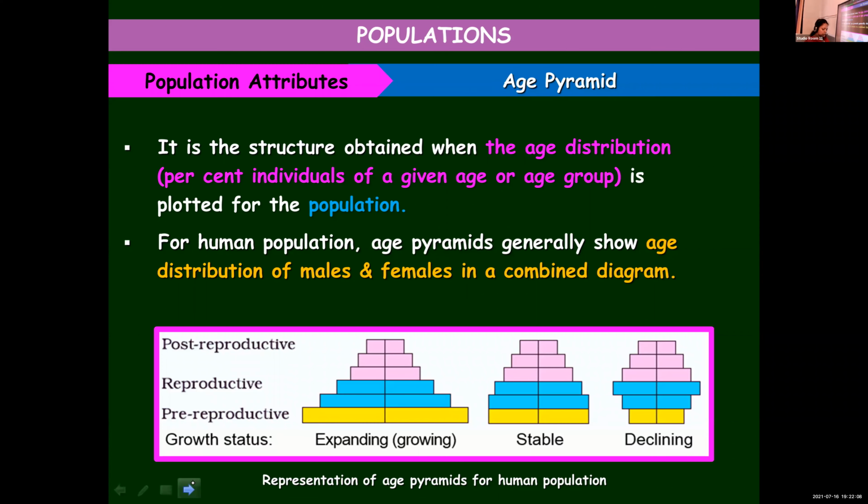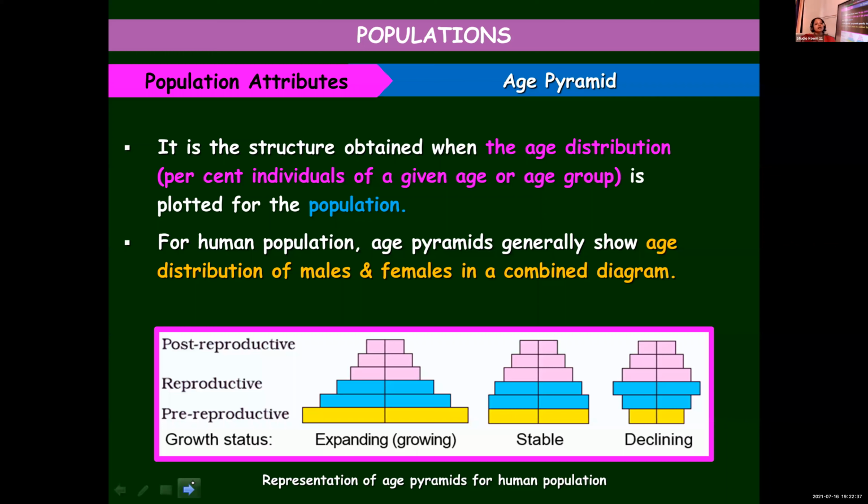In expanding, you can see a broad base, because the pre-reproductive stage will have more individuals and the post-reproductive stage will have fewer. So when the individuals in the pre-reproductive stage are more than those in the post-reproductive stage, you can understand that it is in the growing stage.